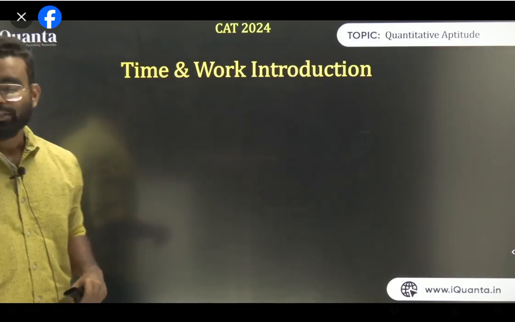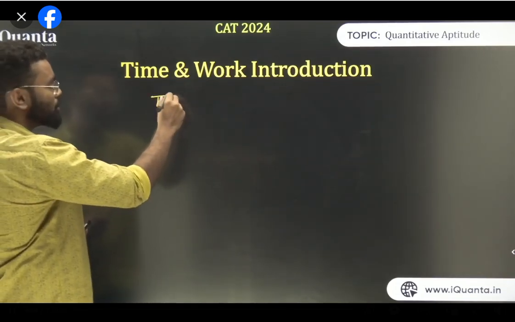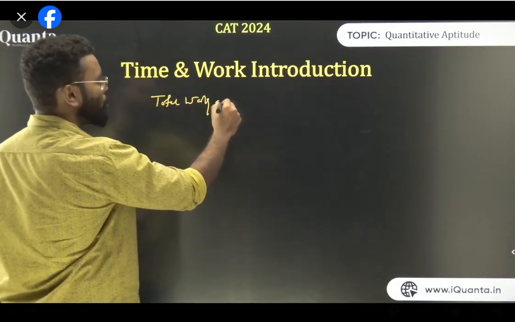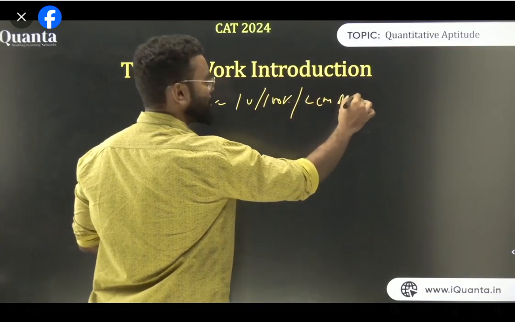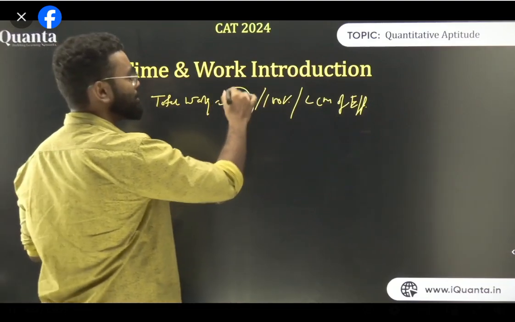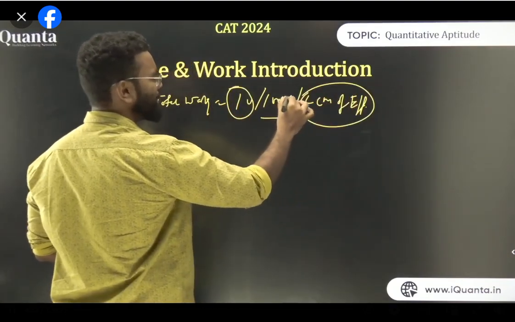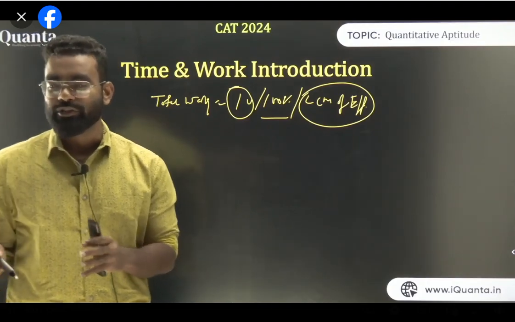So next, in case of time and work, what are the certain things we generally take? We generally take the total work. Total work we generally take as 1 unit or 100% or LCM of efficiency. We will discuss efficiency later. So just understand, total work we generally take as 1 unit or LCM of efficiency. 100% we take in very rare cases, otherwise we do not use this. Generally we take 1 unit and LCM of the efficiency.